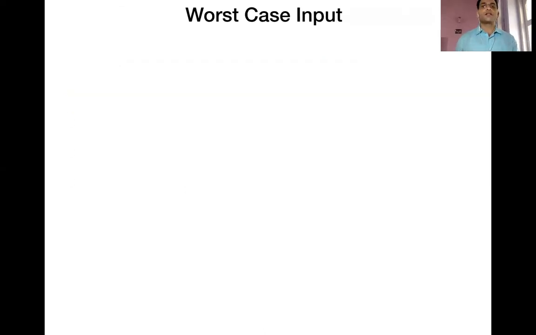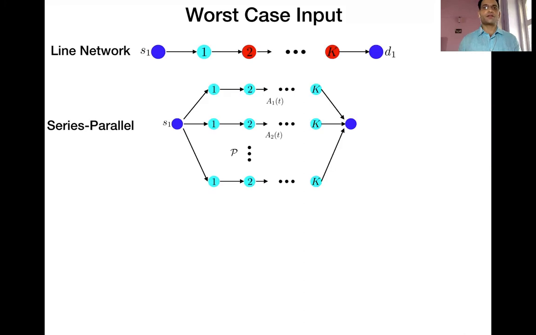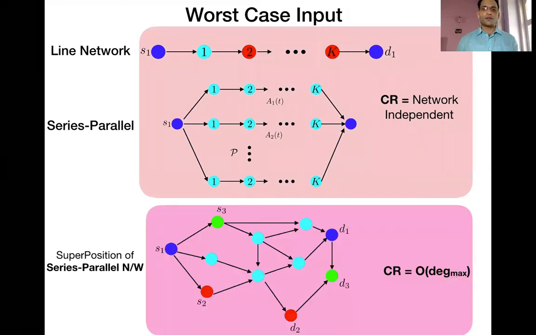We also derive results for the worst case input for the following classes of networks. First we look at a line network, where there is a single source destination pair connected by a series of servers. Then a series parallel network, where there is a single source destination pair and a series of parallel servers. For both of them, we can show that the competitive ratio remains independent of the network size. We also look at the more general network, which is a superposition of series parallel networks, in which case the competitive ratio is shown to be of the order of the maximum degree of any node in the network. For lack of time, we'll not be able to give details on the worst case setting.